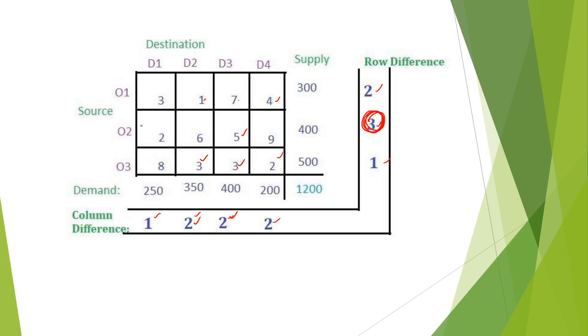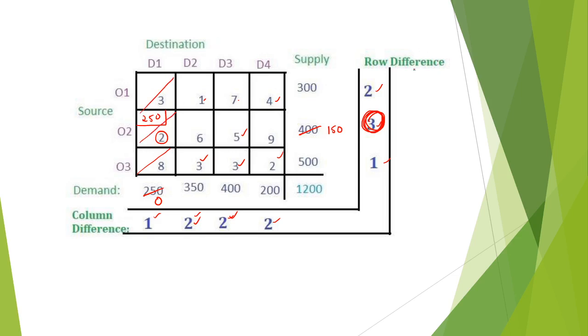So in the second row, we take the least element, which is 2. Now we fix this cell and check the demand. Demand is 250 and supply is 400. So the least one is demand. I am taking 250 here and subtracting it from the supply, which gives 150. Now the demand becomes 0, so I cancel out this column.